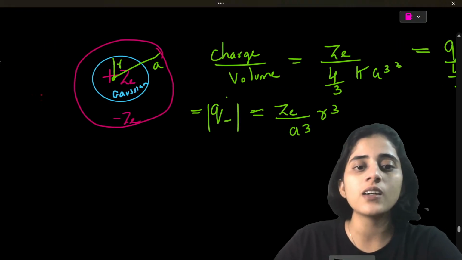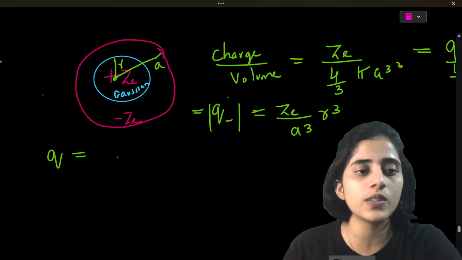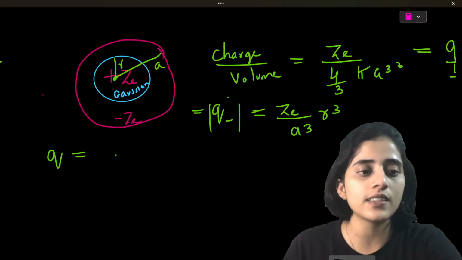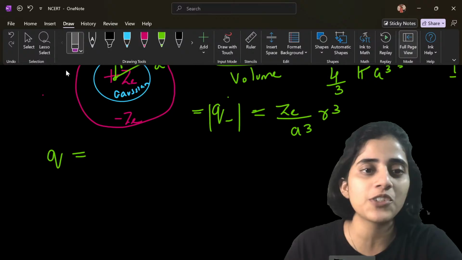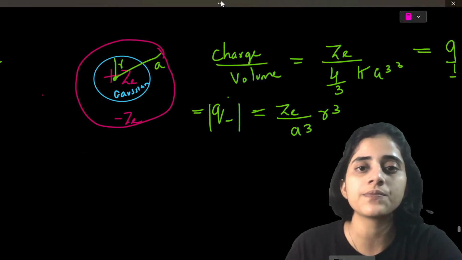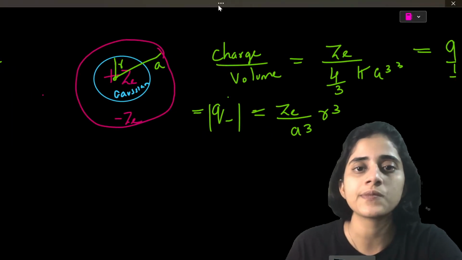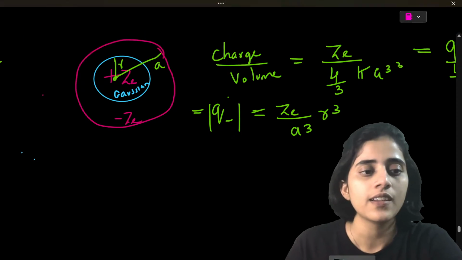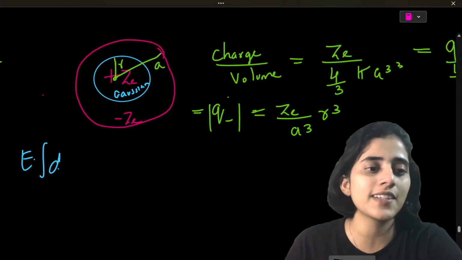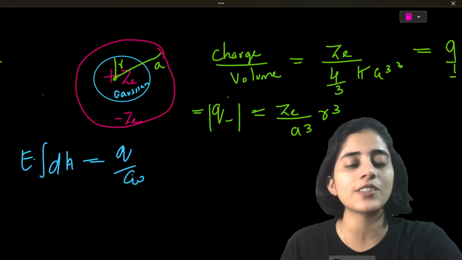Okay. Now, the rest is very easy. What is total Q? Total Q is, no, before that, I need to write something to substitute Q. Let's write that as well. The same old usual steps. What are they? E integral dA is equal to Q by epsilon naught.